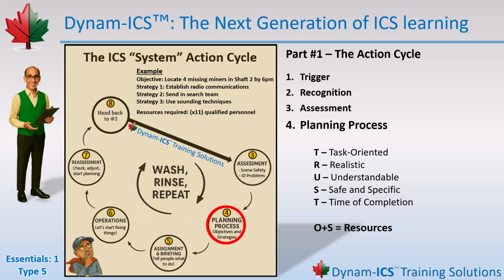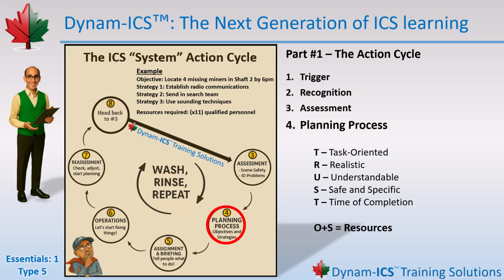Now comes the part where you figure out the resources required. This is where our DynamICS developed magic formula comes in: O plus S equals R. Objectives plus strategies equals the resources needed. Using the same mining example, resources required: 1 entry search team of 4, 1 backup search team of 4, 3 people to establish comms, total 11 trained personnel.